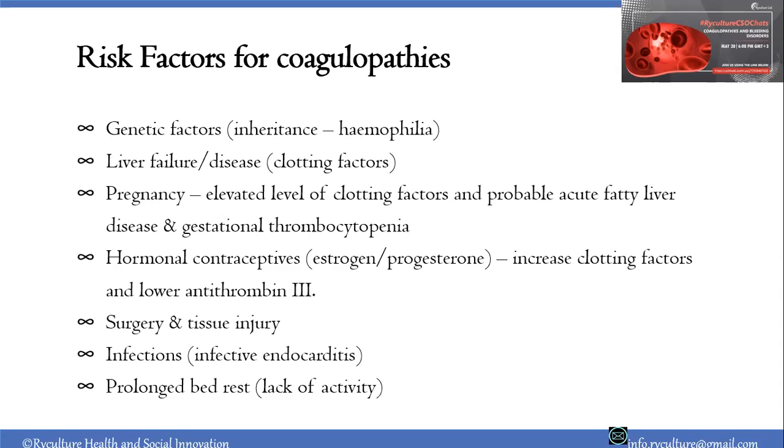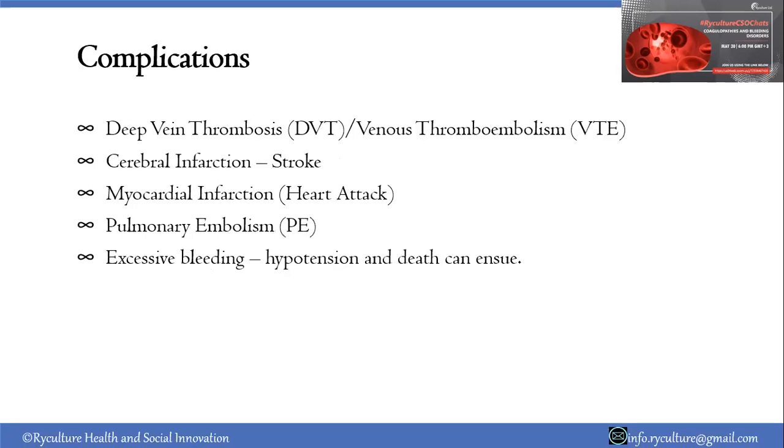Another thing is coagulation factor availability, and then tissue injury. So they have three key factors: tissue injury, prolonged bed rest, and coagulation factors available. When the coagulation factors are heightened, the risk of clotting is also heightened. Then the complications that come: we have DVT, deep vein thrombosis, and venous thromboembolism. These are a result of a clot being formed within the deep veins. It majorly affects the lower limbs, the foot that is.